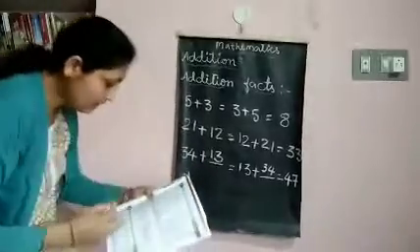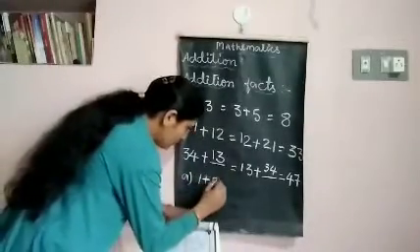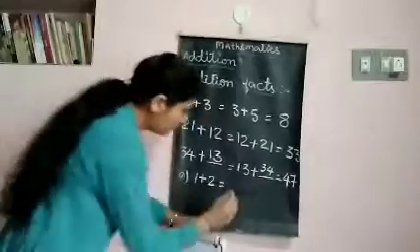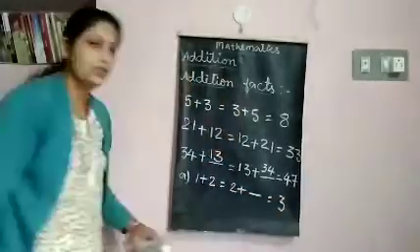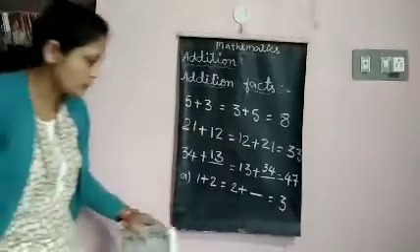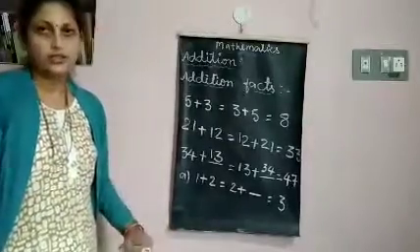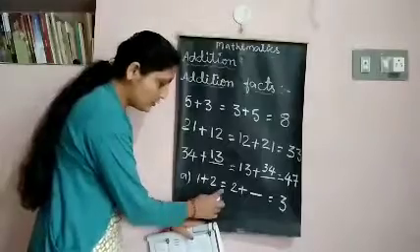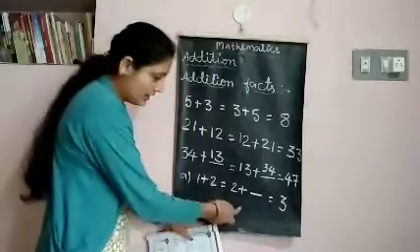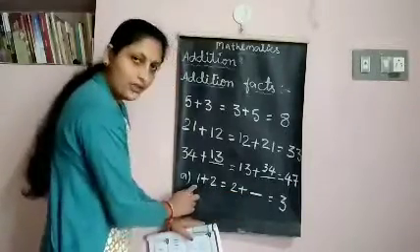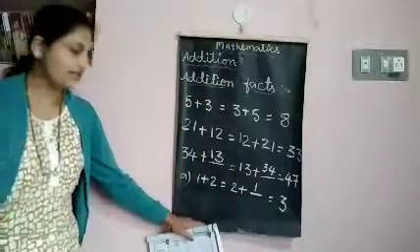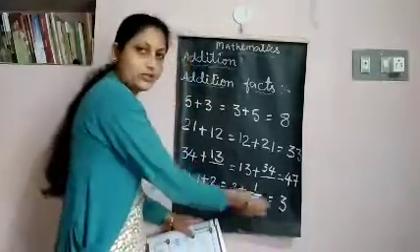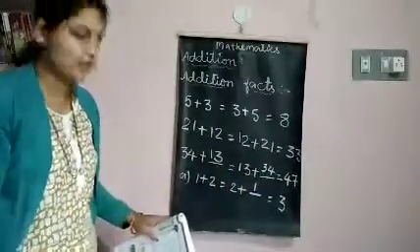A. 1 plus 2 is equal to 2 plus dash is equal to 3. What comes here? 1 plus 2 is equal to, same interchange, 2 plus dash. What comes here? 1. Should write 1 in this gap. 2 plus 1, that is equal to 3. Both remain same, that is 3.